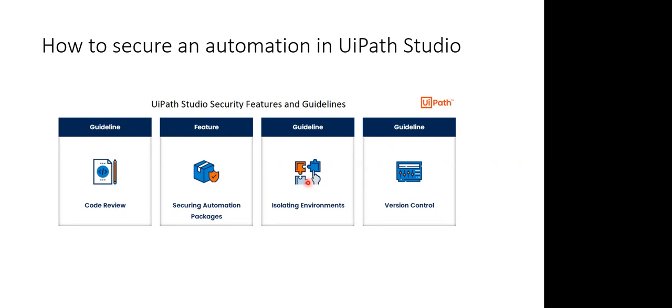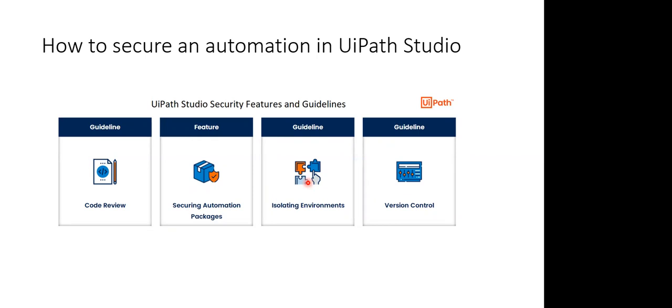Second, developers do not have access to connect to production Orchestrators. Third, development Studios should only be connected to development environments, but not to production environments. By restricting these, we can ensure that we are securing an automation in different environments, and there is proper isolation in there. The third guideline that UiPath recommends is version control.